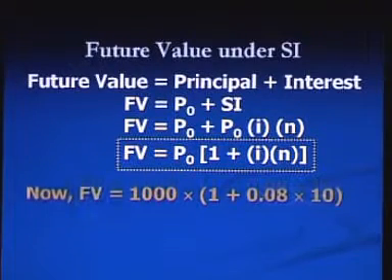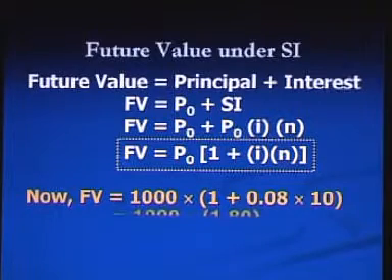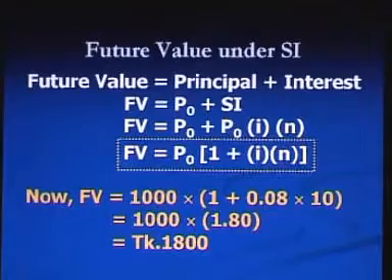Now, by putting the values in the equation, that means present value 1000, interest rate 8% and n is 10 years, we will get the future value, and that will be taka 1800. That means your investment of taka 1000 will be taka 1800 after 10 years at 8% simple interest.